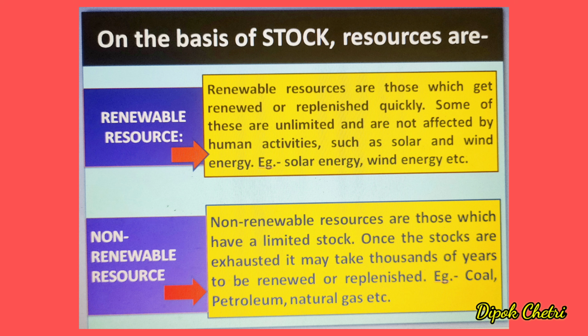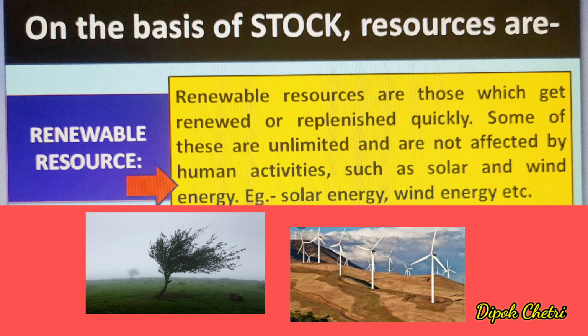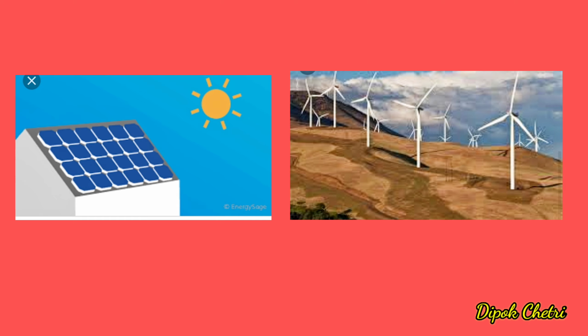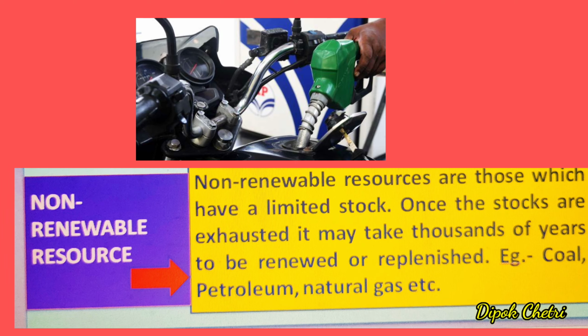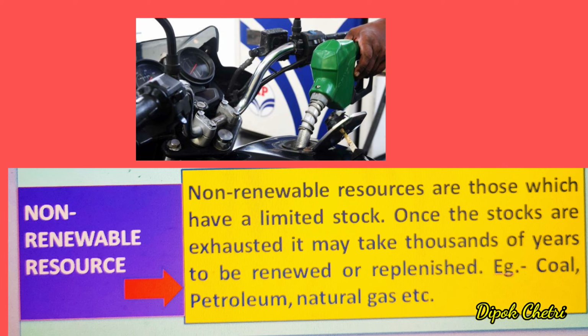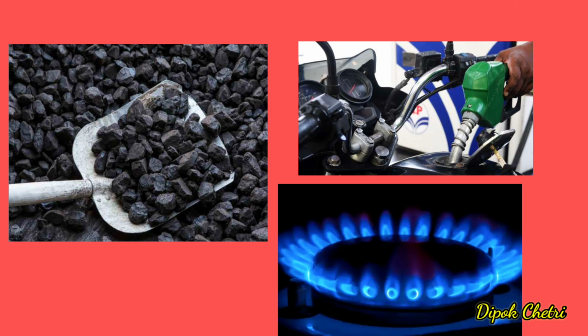Thirdly, on the basis of stock, resources are renewable resources and non-renewable resources. Renewable resources are those which get renewed or replenished quickly. Some of these are unlimited and are not affected by human activities, such as solar and wind energy. Example: solar energy, wind energy, etc. Non-renewable resources are those which have a limited stock. Once the stocks are exhausted, it may take thousands of years to be renewed or replenished. E.g. coal, petroleum, natural gas, etc.